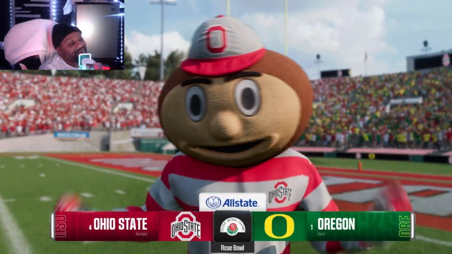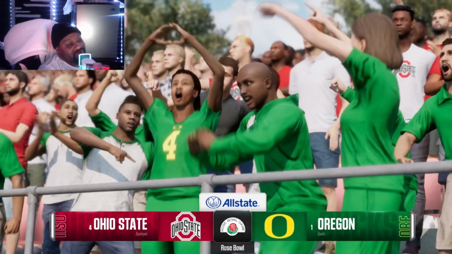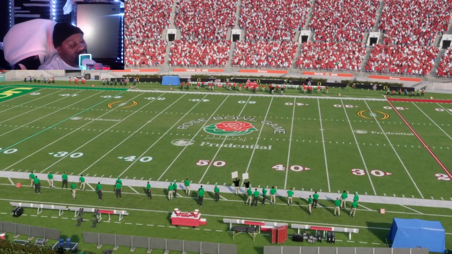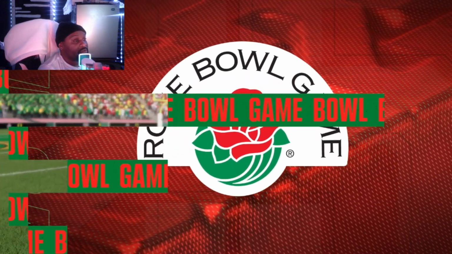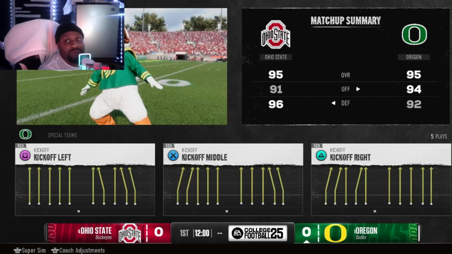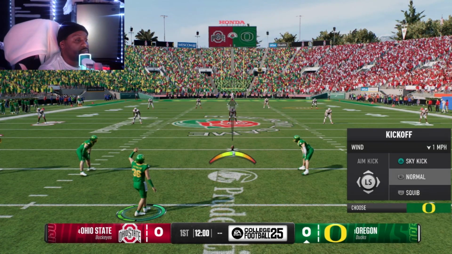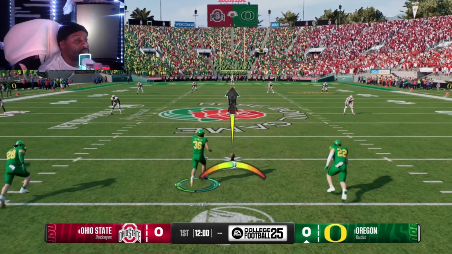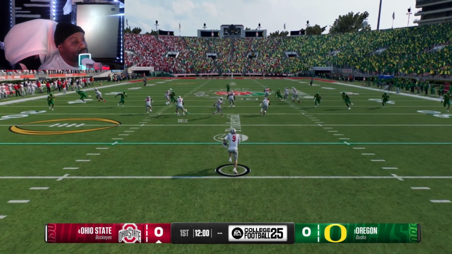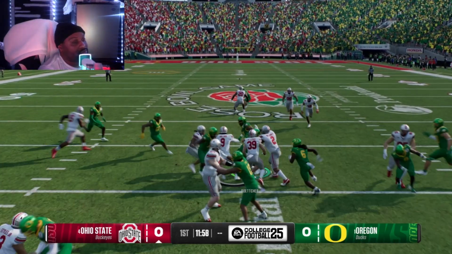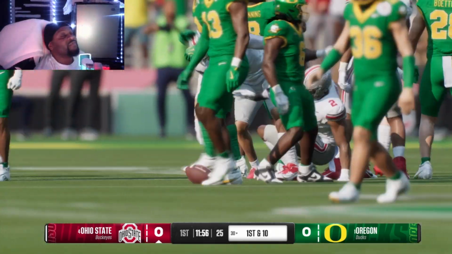This definitely will be a good game if it happens. That all depends on if Tennessee takes care of business. But Tennessee, Oregon, I don't know about that. That's a crazy one. Tennessee or Oregon, that's something I've never seen. But yeah, we're in the Rose Bowl. So here we go. We're gonna see how this matches up, how this ends up. Off to the races, kickoff, and here we go. The kickoff back, and let's get it.